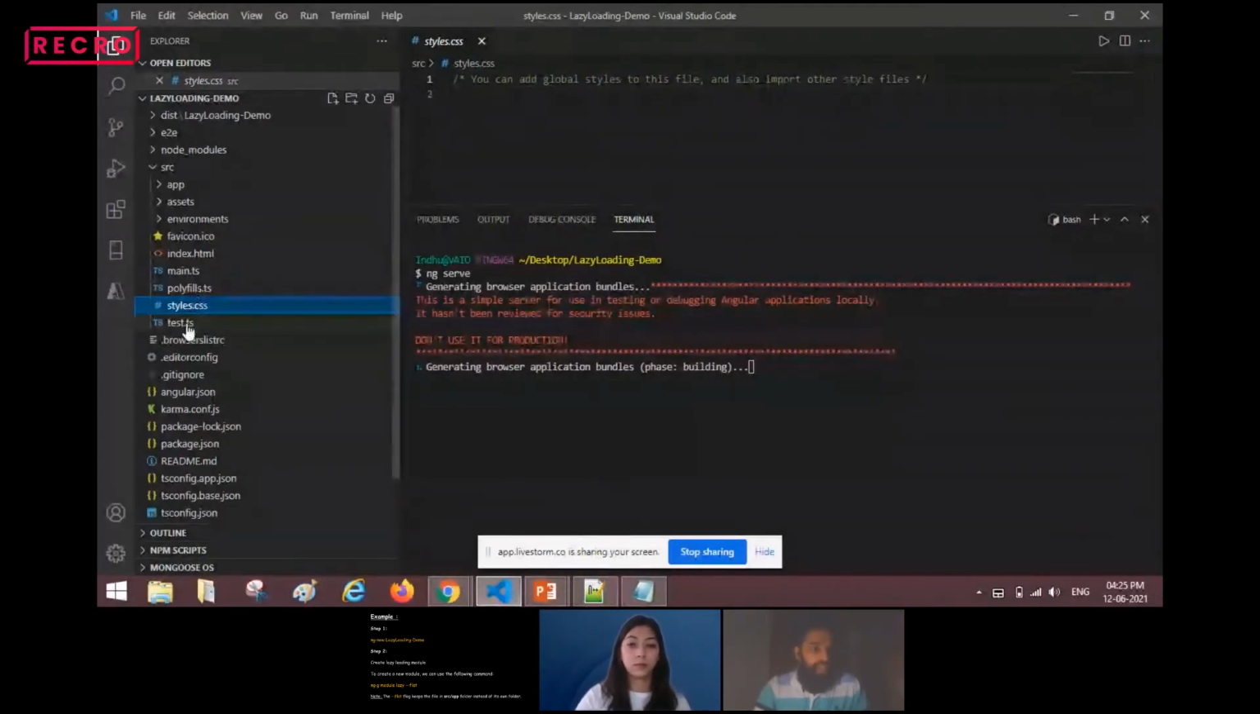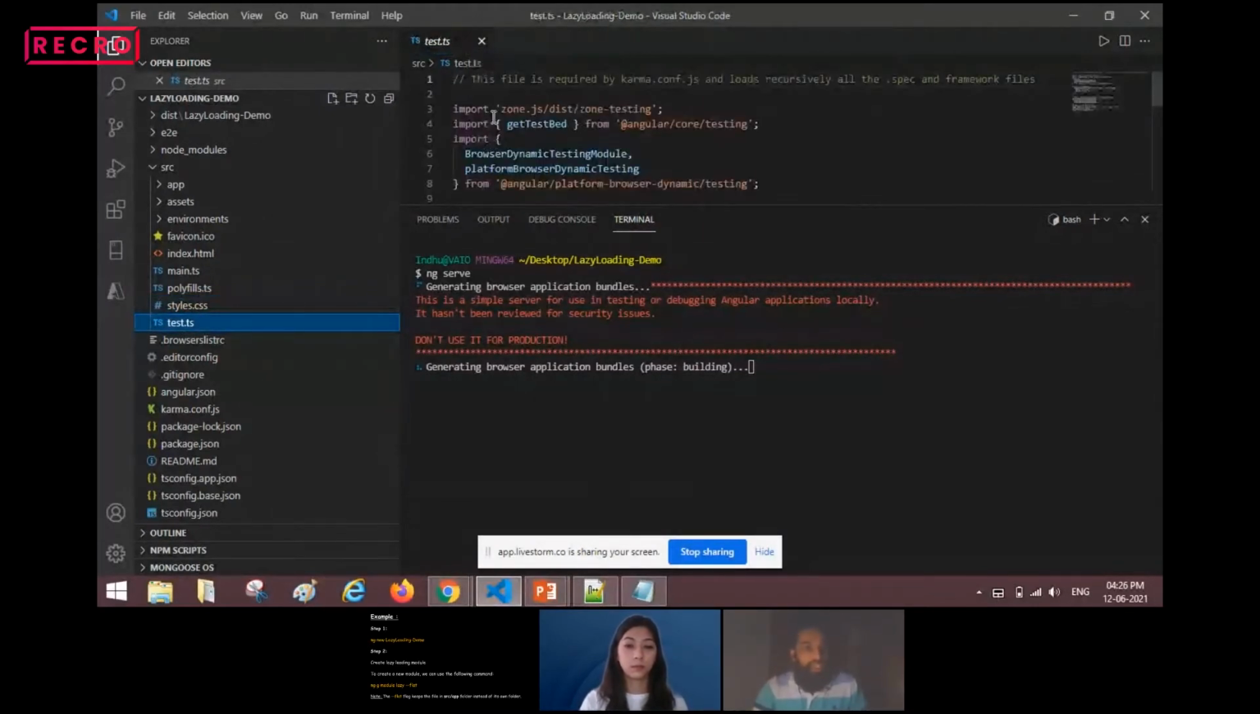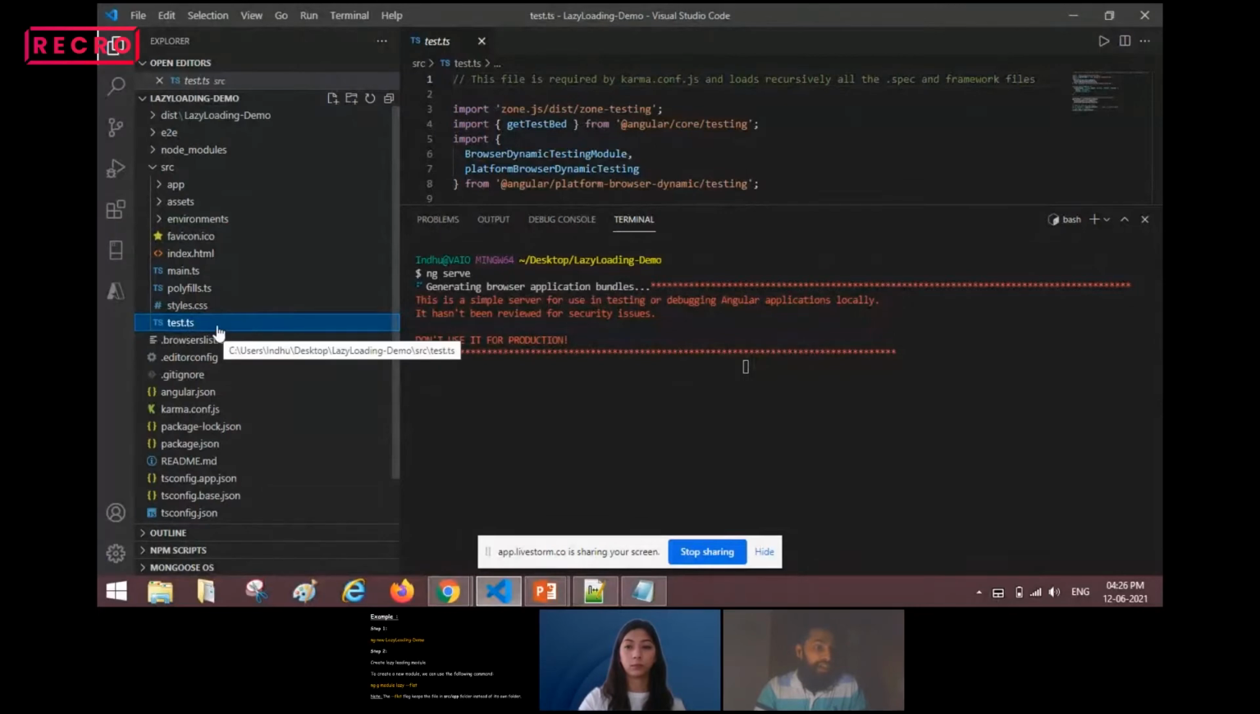Next, we have the test.ts file. This test.ts file is nothing but the main unit test file. This is the file which is responsible for unit testing when we run the ng test command. So this file will take your testing commands, and it will execute.